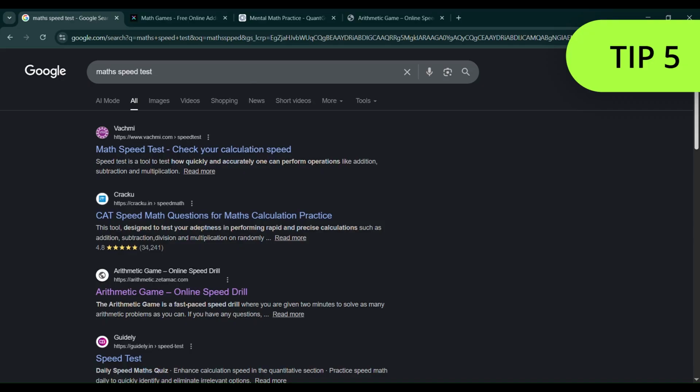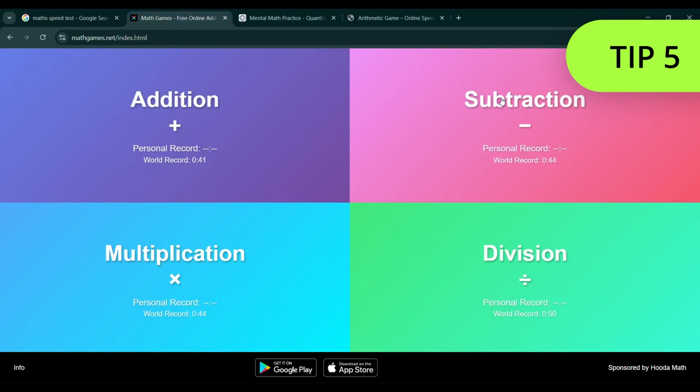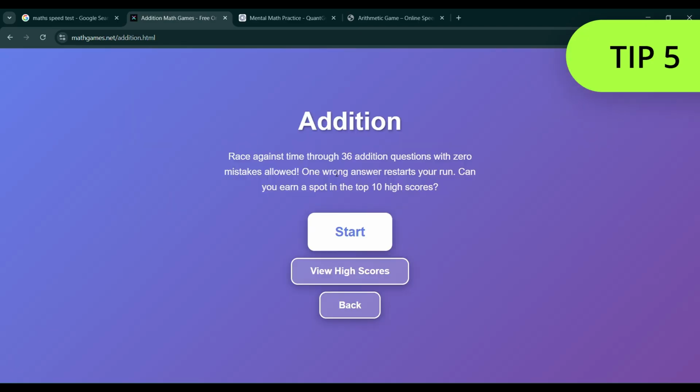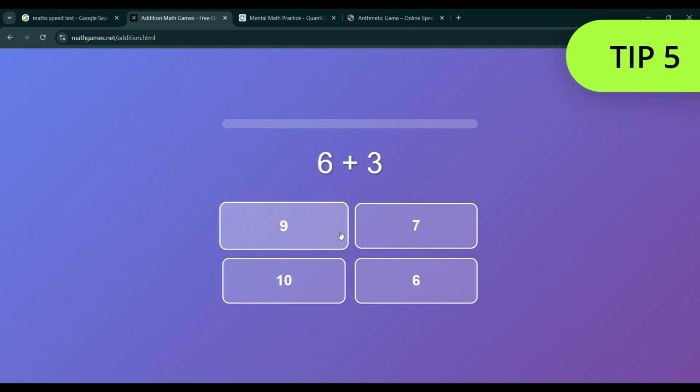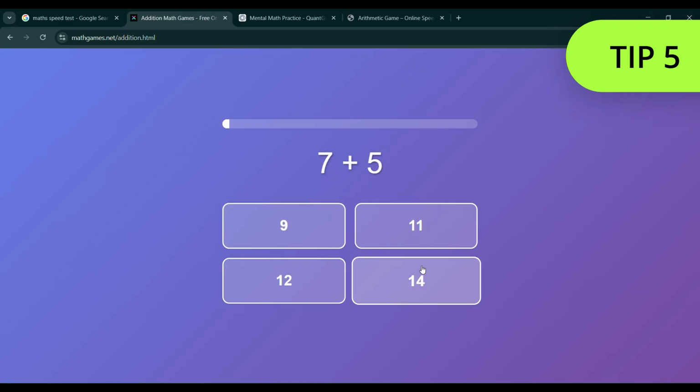Tip number 5. Olympiad qualified students. Do you know what this means? This means you should have mastered the unspoken skill of super fast basic arithmetic calculations. Yes, addition, subtraction, multiplication and division. So when you have to solve one problem per minute, you really can't afford to take the traditional route for basic arithmetic calculations. So as mentioned in tip 4, master one special technique and use max speed test.